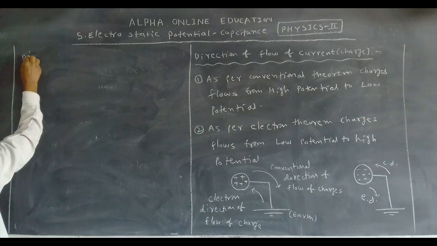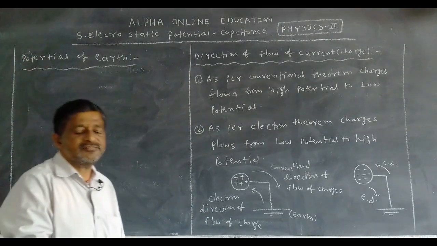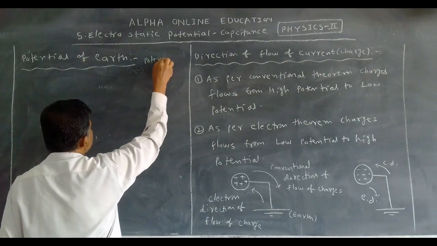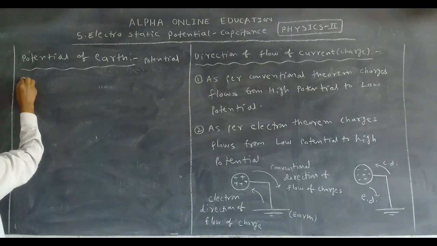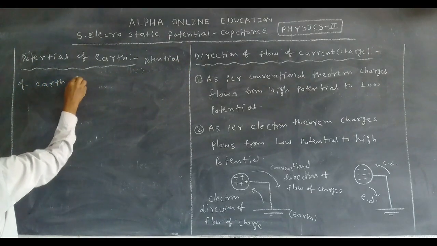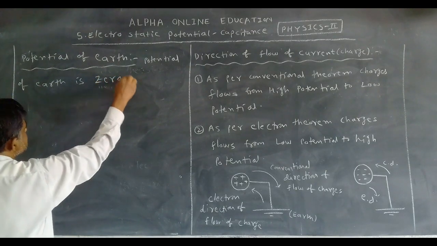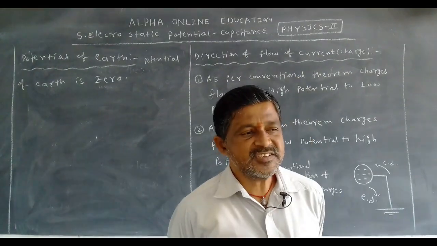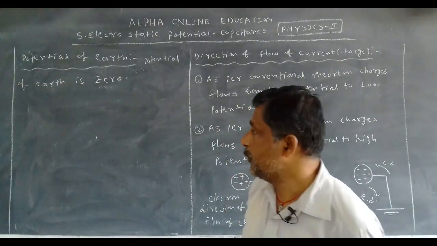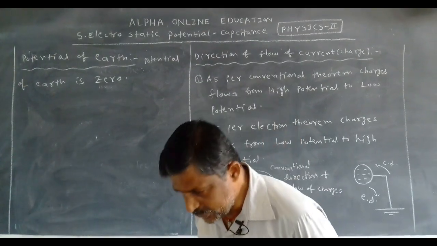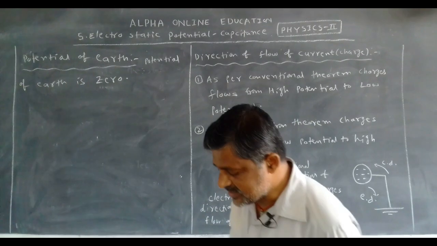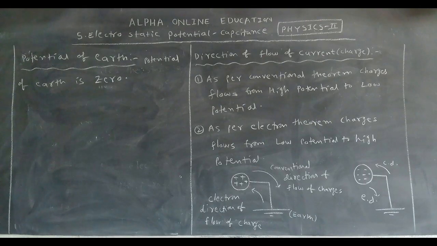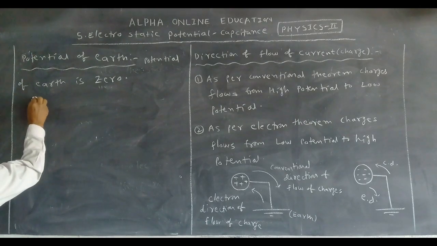Now, the potential of earth. The potential of earth is 0. Why? This is a question we can get in the examination. How much is the potential of earth? Explain. The potential of earth is 0. Why? Because earth is the source of the charges, otherwise, earth is a reservoir of the charges.